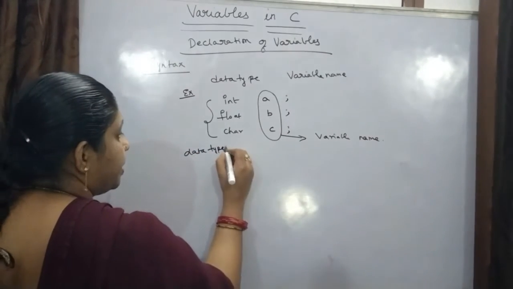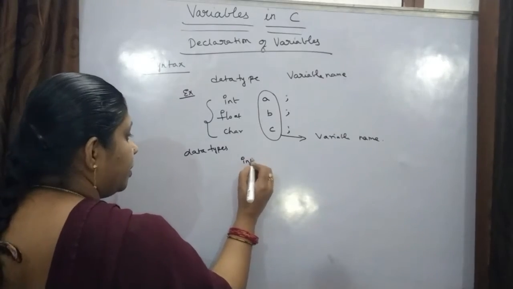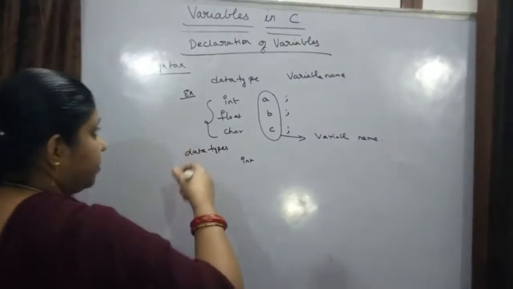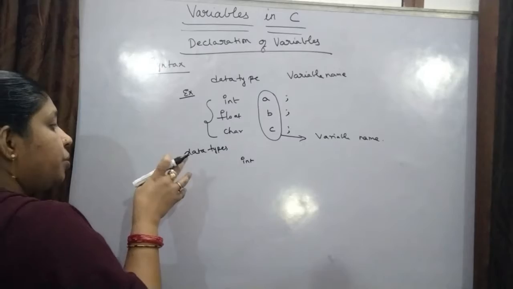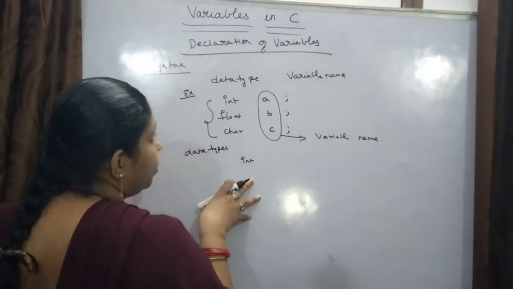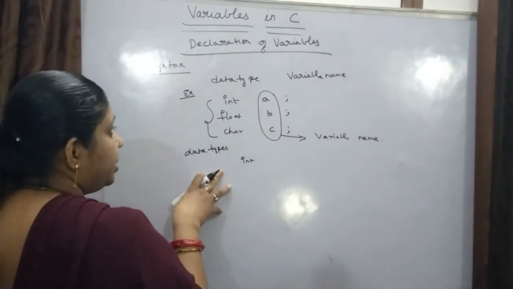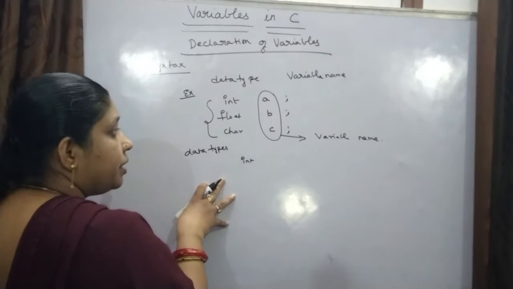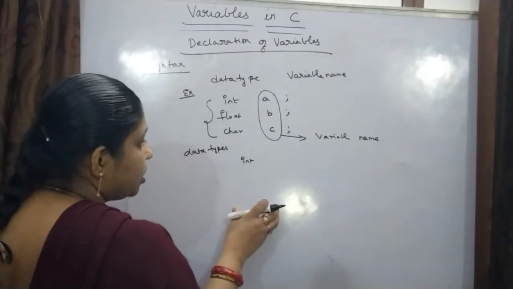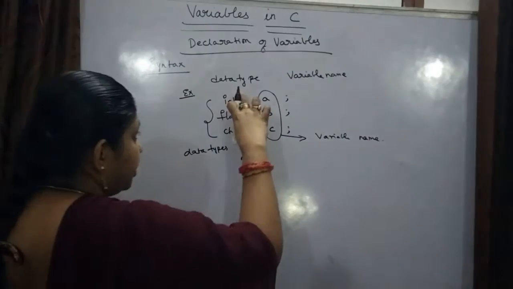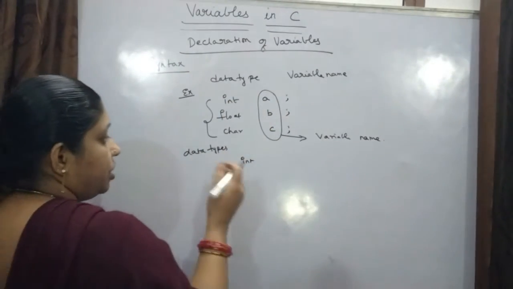In our further classes there is one more video about data types, so you can clearly learn about them. Many data types are there, which I will discuss, but meanwhile just understand what these three data types store.